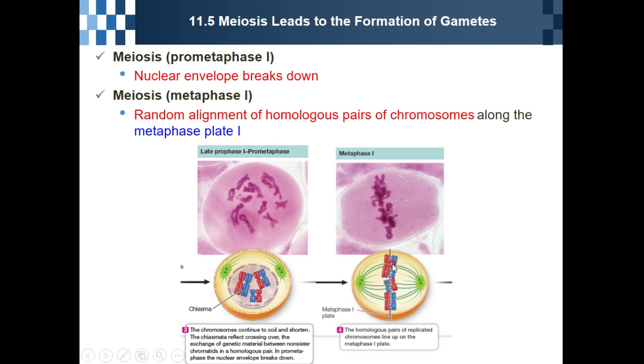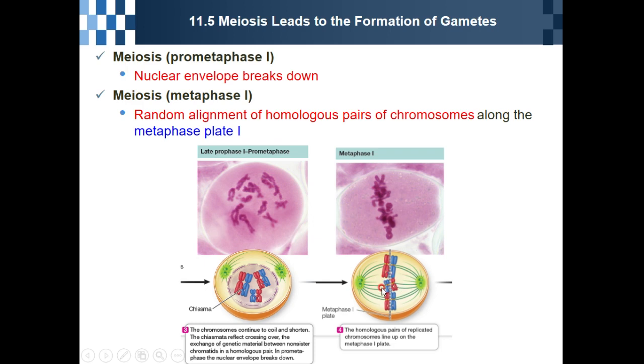During metaphase 1, there is random alignment of homologous pairs of chromosomes along metaphase plate 1. For example, the red chromosome comes from the mother and the blue chromosome comes from the father. Here the red chromosome is located on the left side and the blue chromosome on the right side.